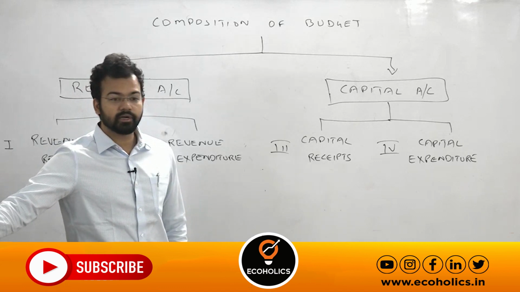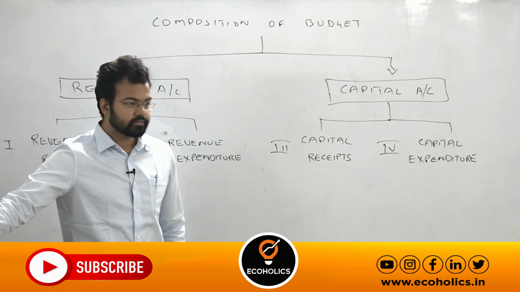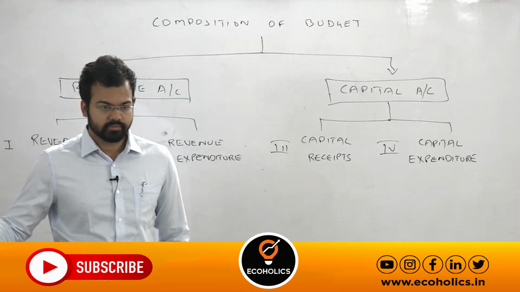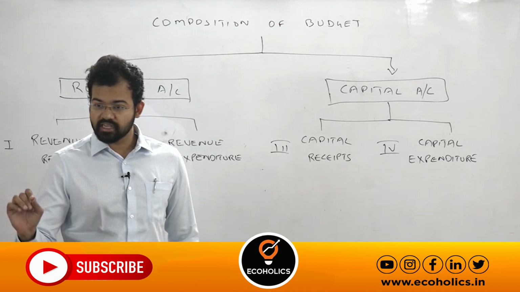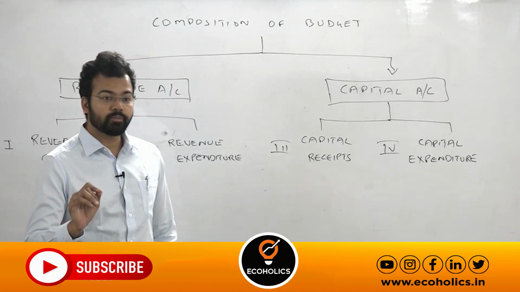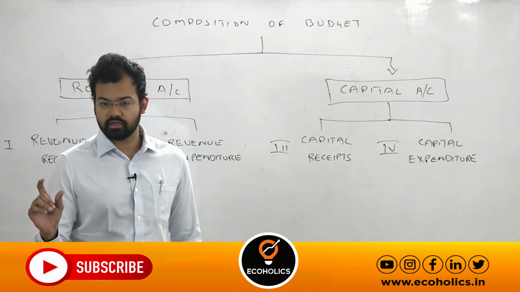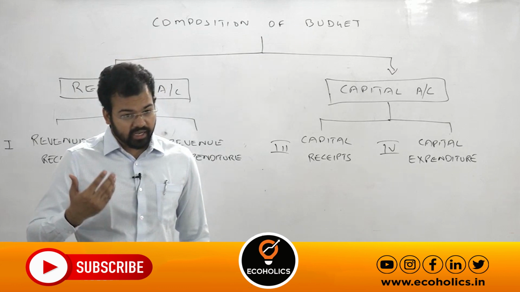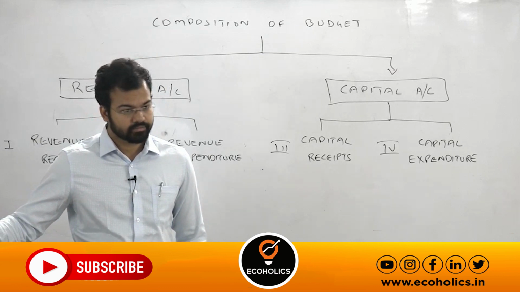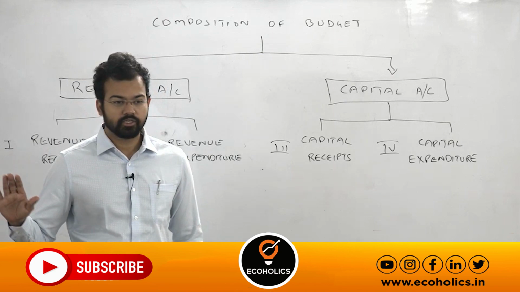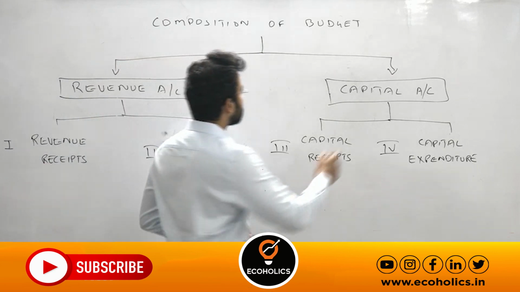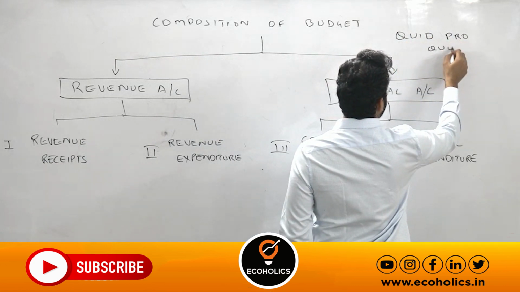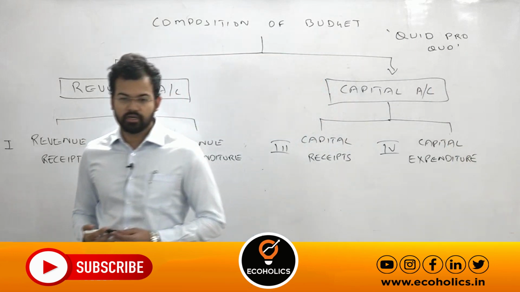Like suppose you are using the metro. Metro is a government property. Then you will pay some nominal charges, that will go to the government. This is for using the services. It means tax revenue is a compulsory payment. There is no quid pro quo. There is one word in taxation, quid pro quo. It means you are paying tax, you cannot expect any benefits from the government. It is a compulsory payment. You cannot deny.